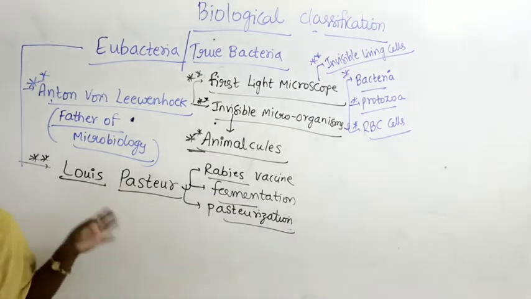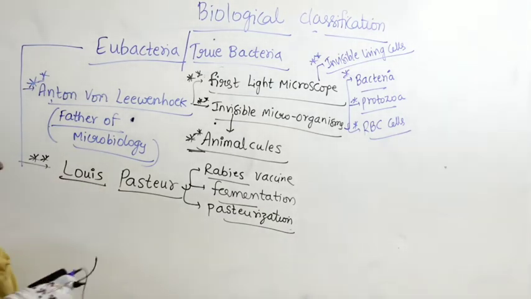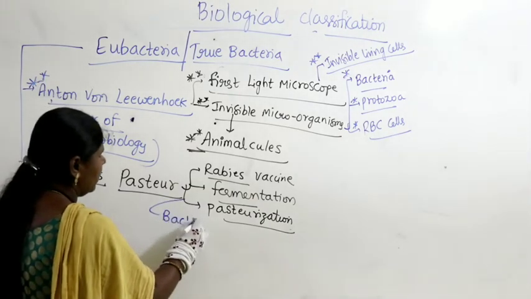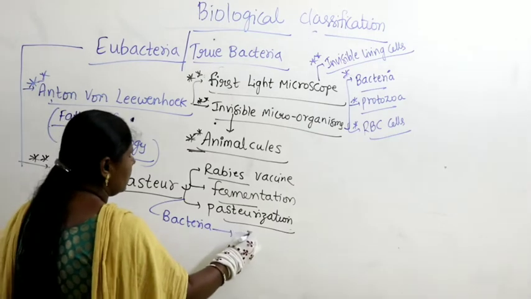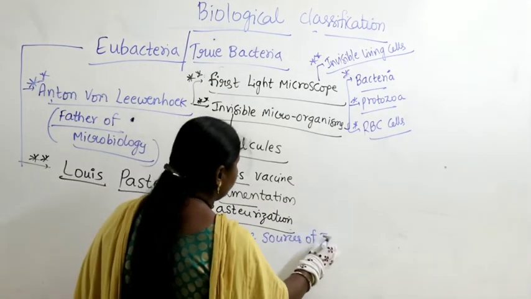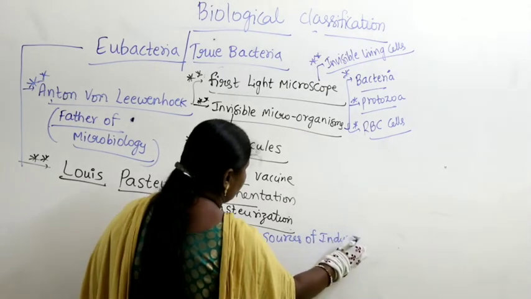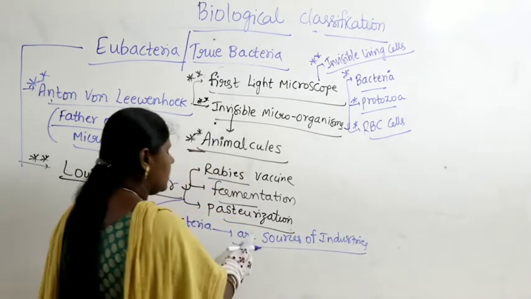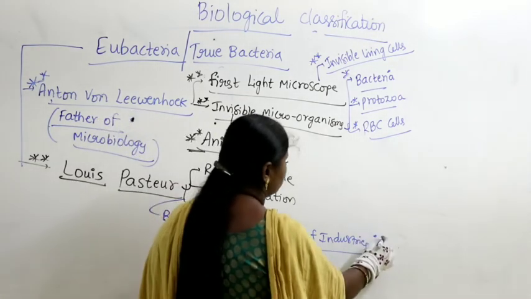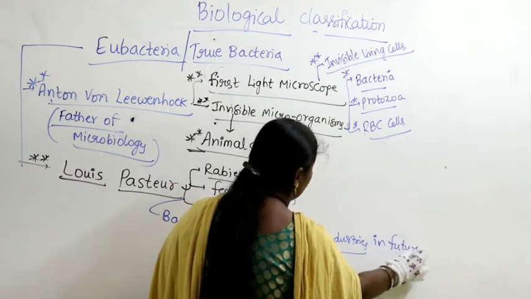Apart from that, Louis Pasteur also studied bacteria, and he said that bacteria would be an important source for industries in future. Who gave this statement?